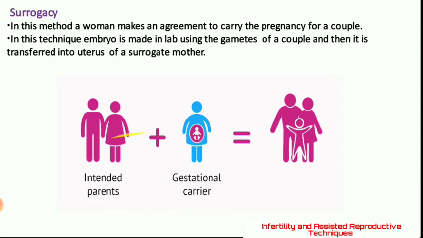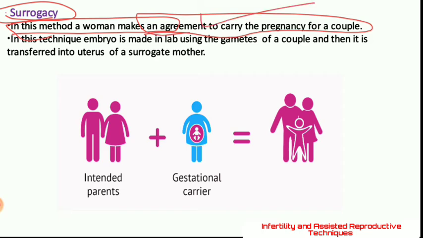Okay, next is very recent one, children. Nowadays it is becoming popular: surrogacy. This topic is a very debated issue nowadays. In this method, a woman is making an agreement with a couple. A third lady is there, and she is making an agreement with this couple.